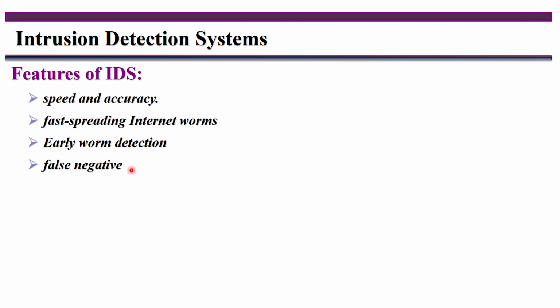False negative means what? You have to study in detail about that particular packet, whether it is a worm or not, or whether it contains a malicious program or not. Everything you have to study in detail. After studying, if you get to know that this is not an anomalous worm, it is not an abnormal one, then you can go for the further procedure.